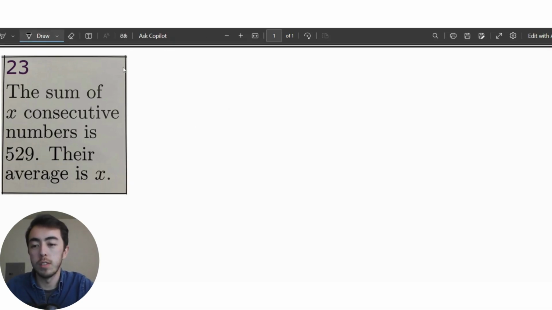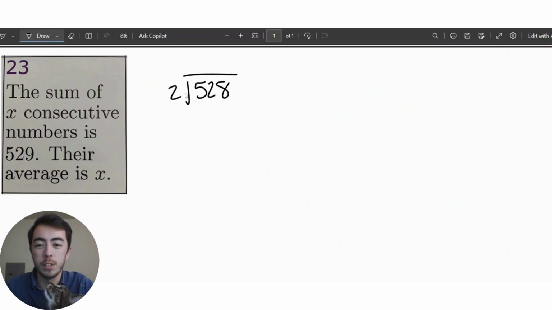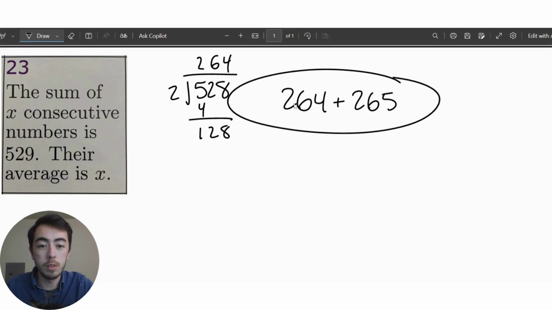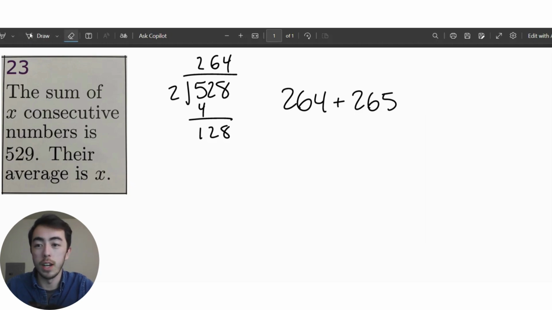Well, I could try something silly: what if I found two numbers that add up to 529 that are still consecutive? This probably won't work, but if I take half of 529, let me just do some long division right here. Looks like I got 264 and 265. So technically, I could find the sum of these consecutive numbers, and I do get 529.